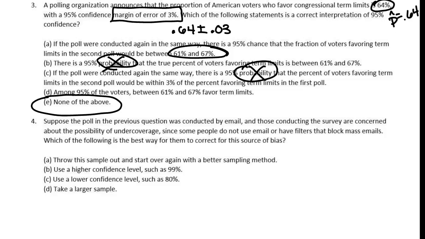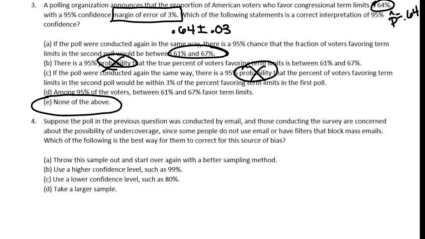Suppose the poll in the previous question was conducted by email, and those conducting the survey are concerned about the possibility of undercoverage since some people don't use email, or they have filters that block mass emails. Is this a valid concern? Yeah. Absolutely. If you're conducting a poll by email, expect a very low response rate, right?